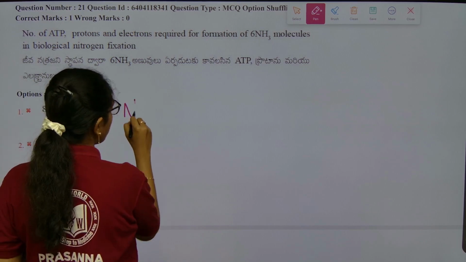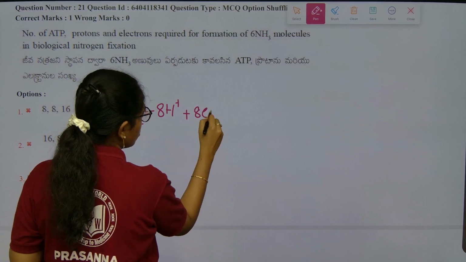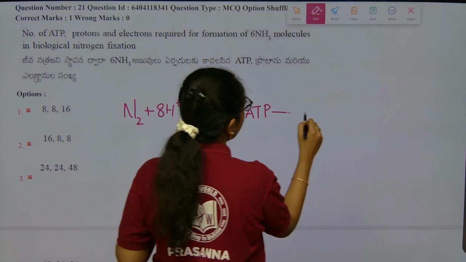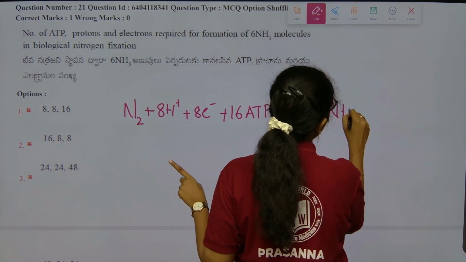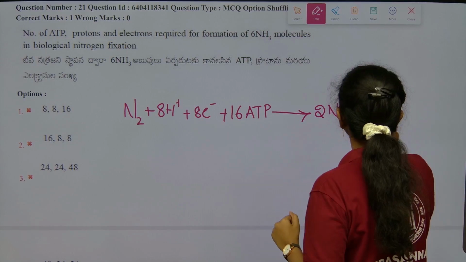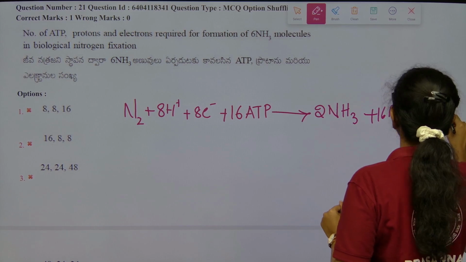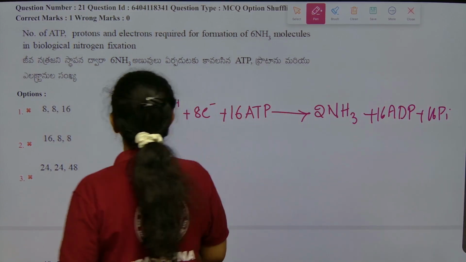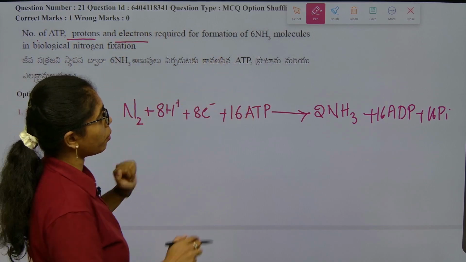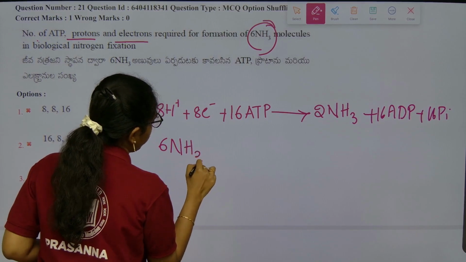From one nitrogen molecule, 8 protons plus 8 electrons and 16 ATP are utilized to fix 2 ammonia molecules, plus 16 ADP and inorganic phosphate, right? Now he is asking about the number of ATP, protons, and electrons required for formation of 6 ammonia.